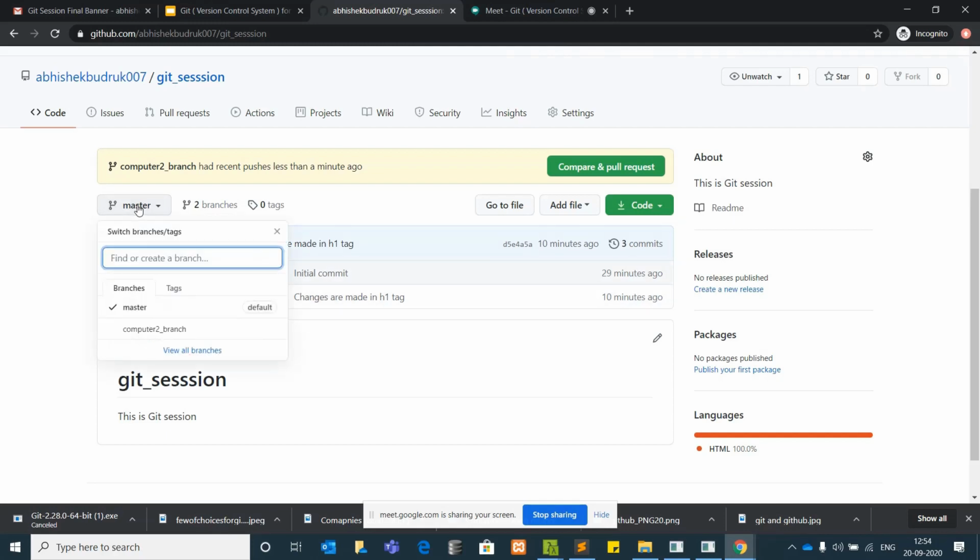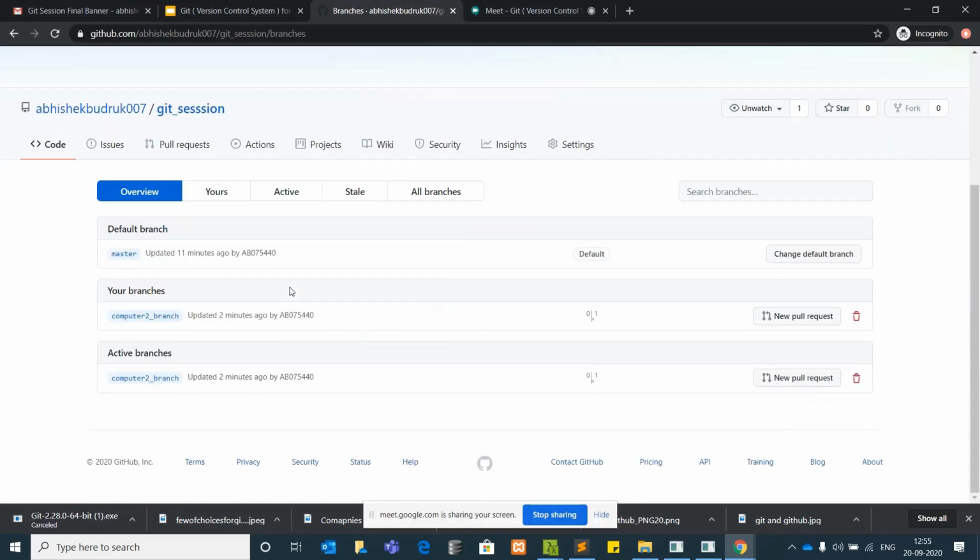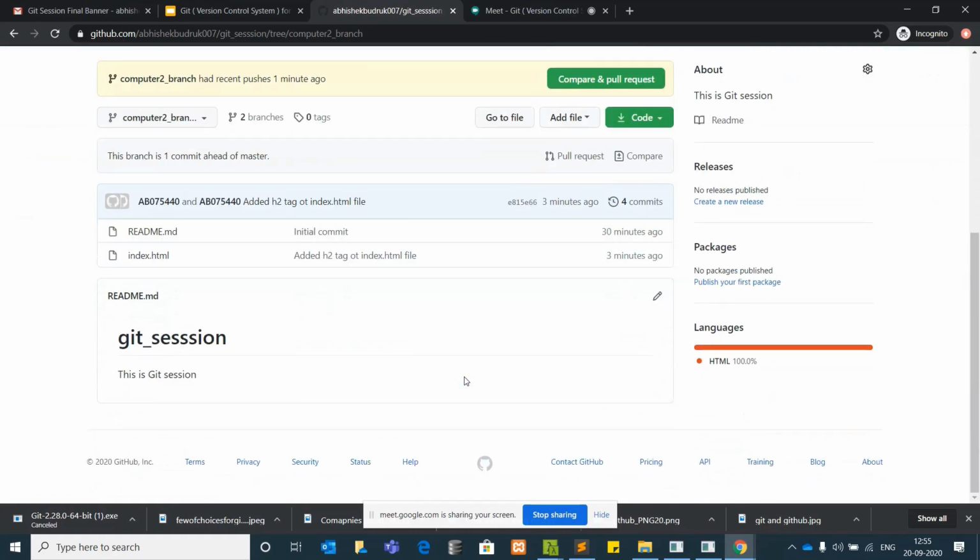So what you should do is check which branches are there. You can check likewise, so computer 2 branch. Or else we can view all the branches. It will show you all the branches that you have. This is the active branch, the default branch that GitHub provides when you create a repository, and this is the branch you have created, and the changes were made to this branch 2 minutes ago. When you click on this branch, you can see what changes you have.